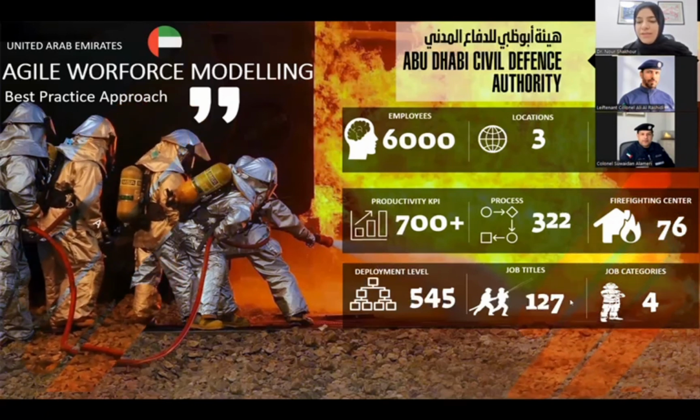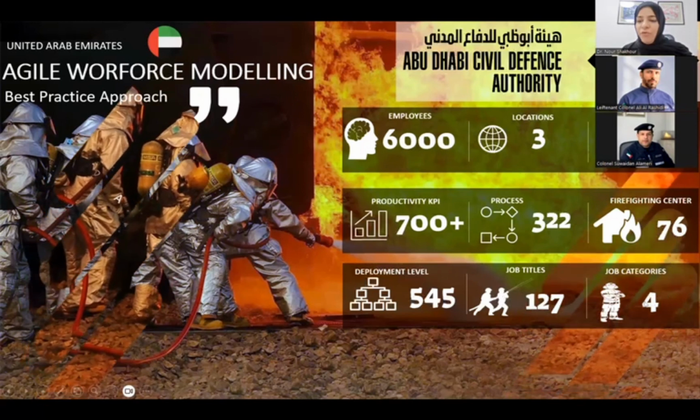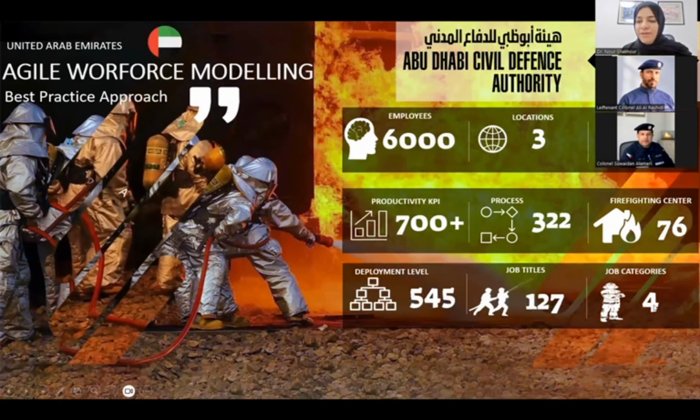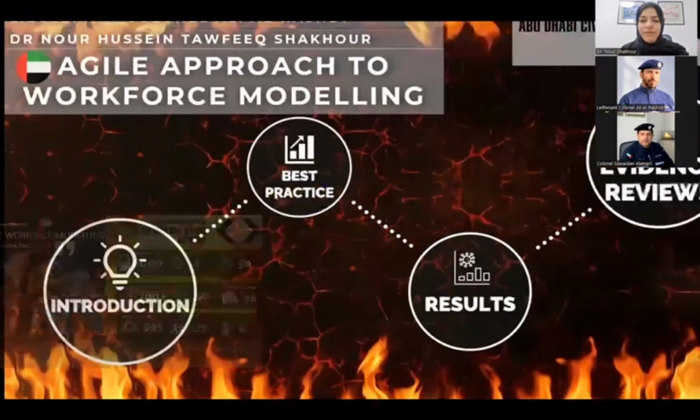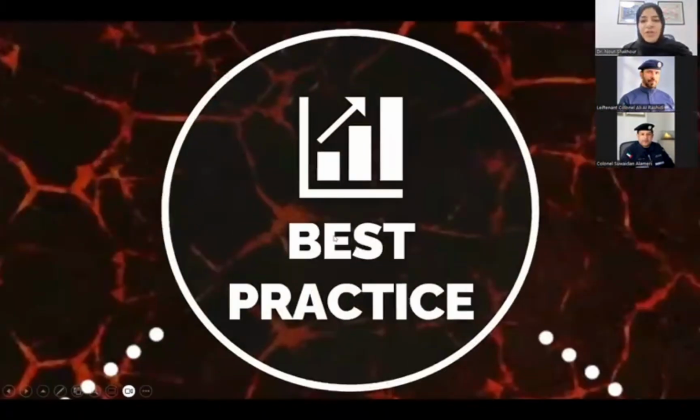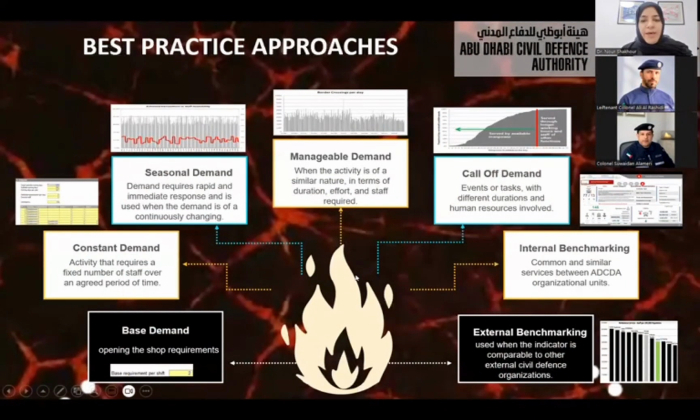We have 127 job titles, and we have 4 different job categories: civilian employees, special contract employees, police officers, and police staff. The best practice, in a very innovative way, merged the science of mathematics, statistics, and modeling in order to decide the best number of people that we need across different times of the year, and to know where is the right location. So the right employee at the right time at the right location.